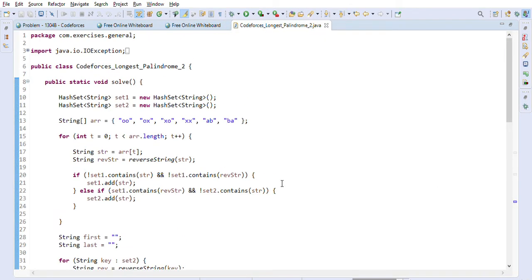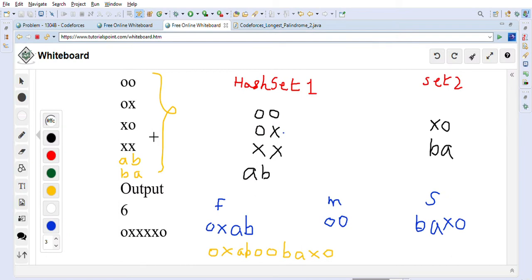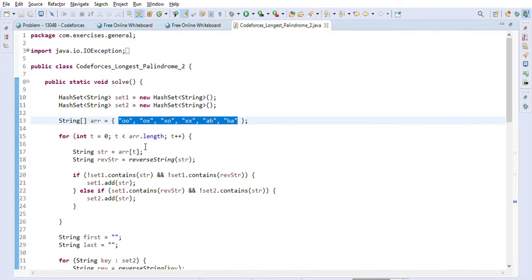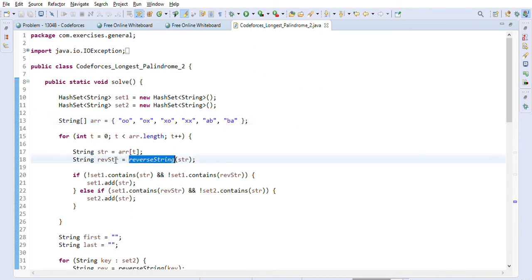The Java code is pretty straightforward once you understand the logic. We just created two hash sets of strings here, and this is the input given to us, the same example that I showed you. Now we iterate through the array and first reverse the string.